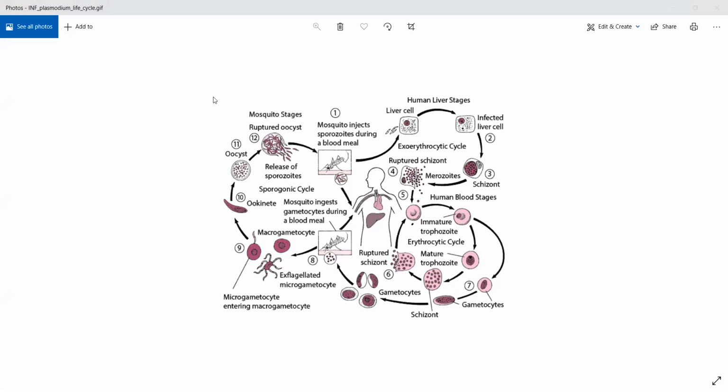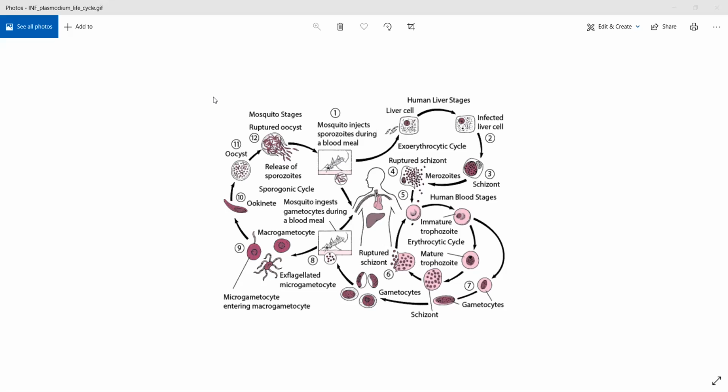At that point, it will look less like a liver cell and more like a different type of cell essentially. That is called a schizont. And at one point of time, the merozoites will rupture out of the schizont. Now, these merozoites can do two things. Some merozoites will just enter into other liver cells and remain stagnant. They will sleep. They will go into hibernation.